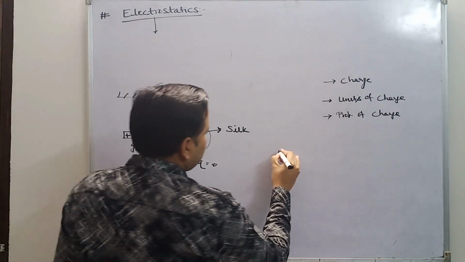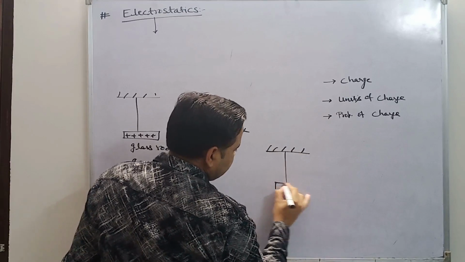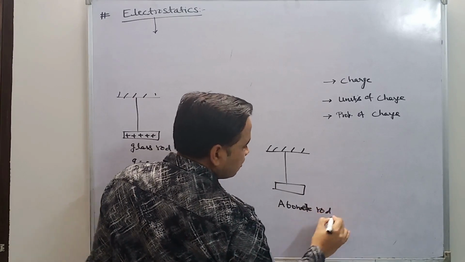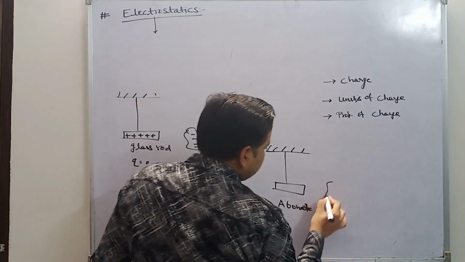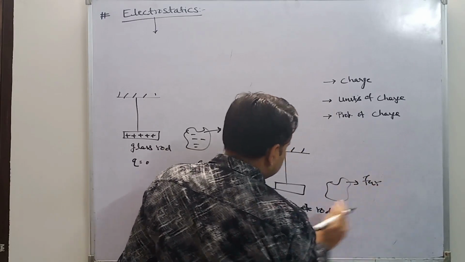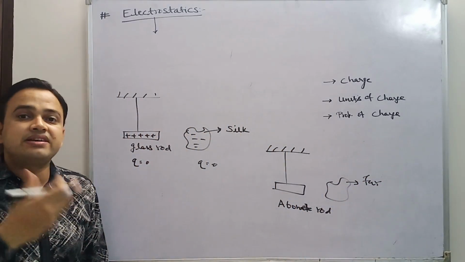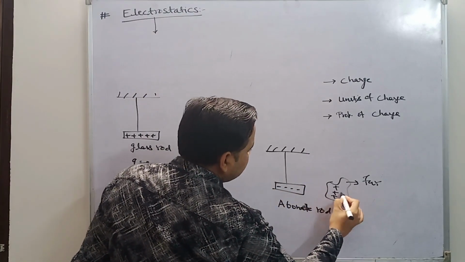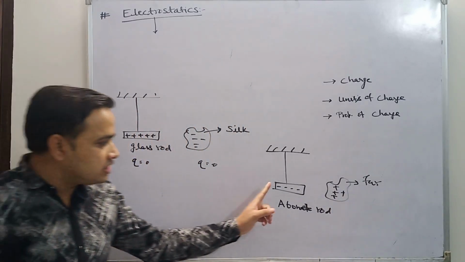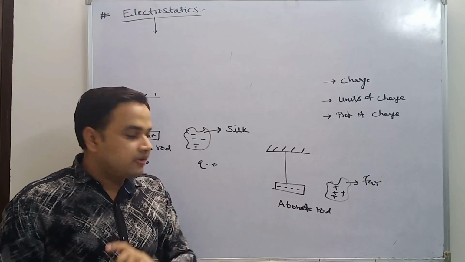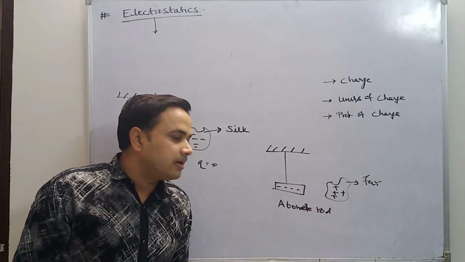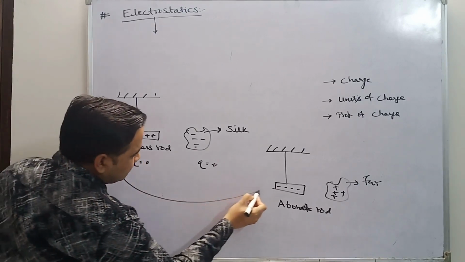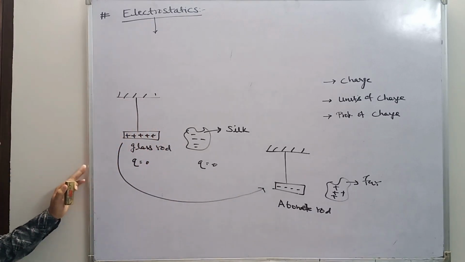Similarly, second, if we take an ebonite rod or plastic rod, and if we rub this ebonite rod with fur, cat skin, then it will get negative charge and the fur will get positive charge. Clear? Initially, these both are also neutral, but after rubbing, after friction, one will get negative charge and the other positive charge. After that, if this glass rod comes closer to the ebonite rod, then we see